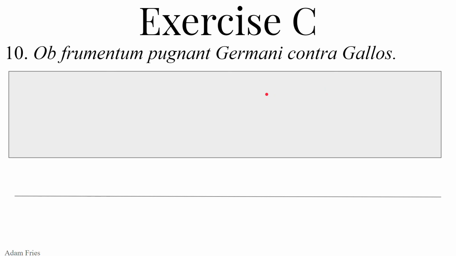Optime! These sentences are starting to get a little bit more complex, a little bit more difficult, but good job. Excellent. You're ready to move on to exercise D, which is parsing English sentences and turning them into Latin.